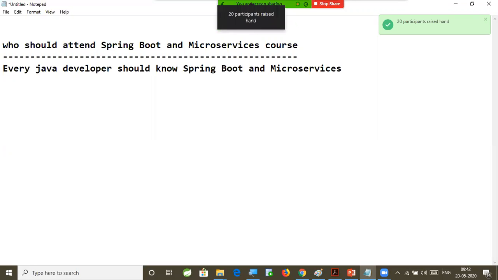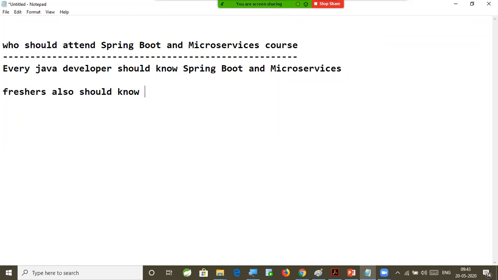Right. If you are already working in the industry as a Java developer, this is the time you have to upgrade yourself with Spring Boot and microservices knowledge. Then only you can survive as a Java developer in the IT industry. That is the expectation from the industry. And suppose you are not working in the industry, you are trying to get into the IT industry as a Java developer. Freshers also should know Spring Boot and microservices.